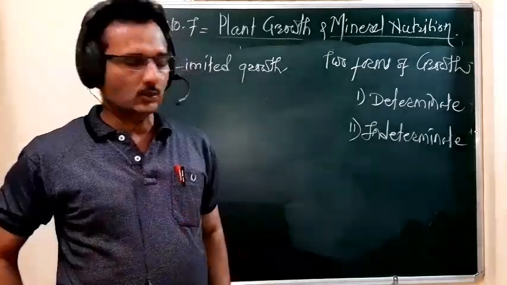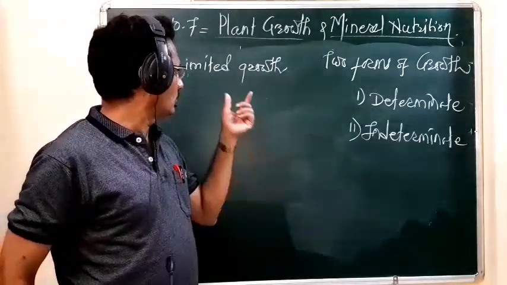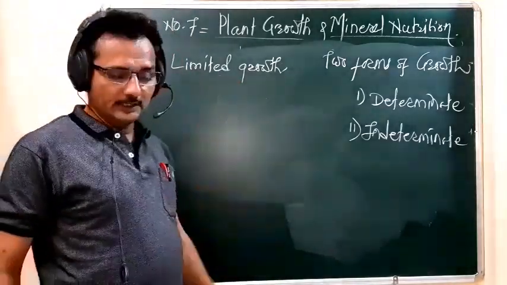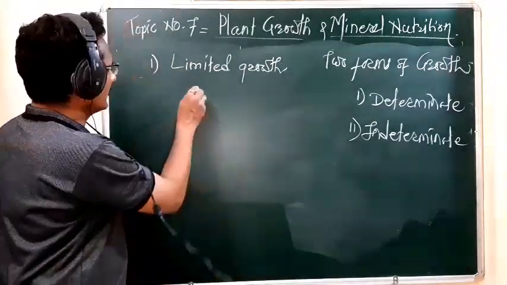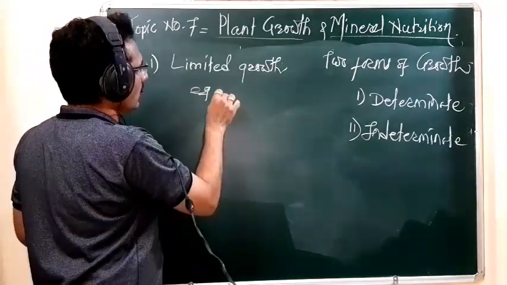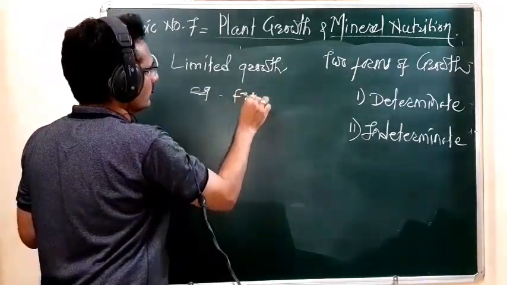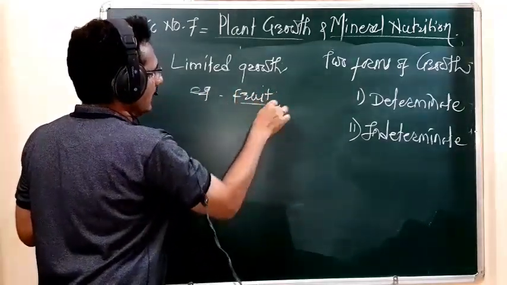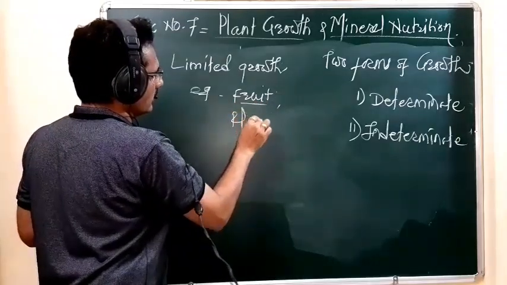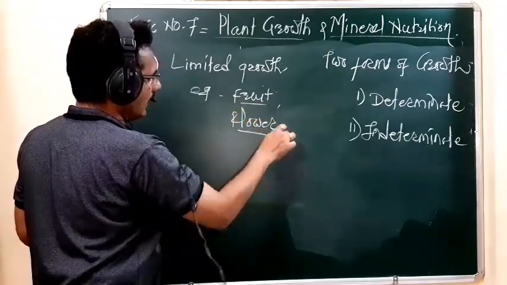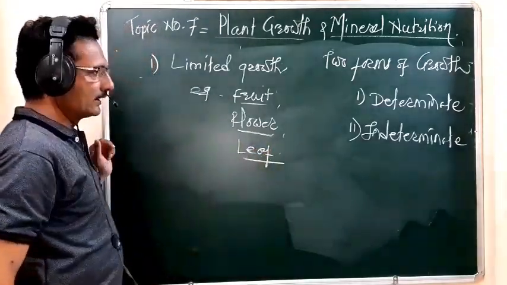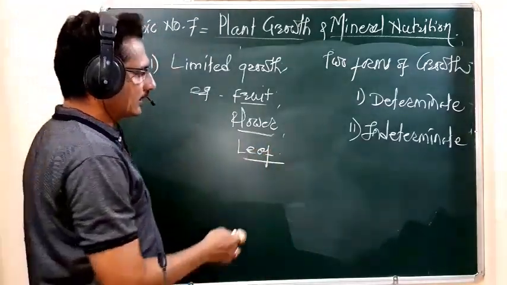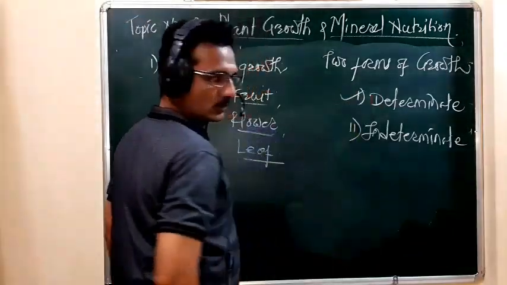That type of growth is called determinate growth, or limited growth. It is seen, for example, in the fruit, in the flower, and in the leaf.